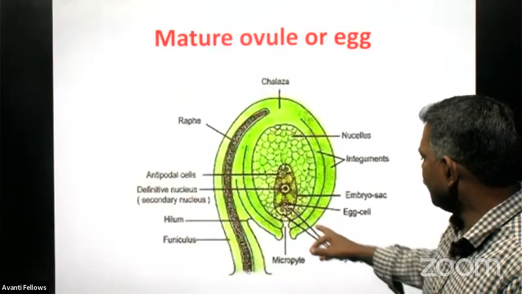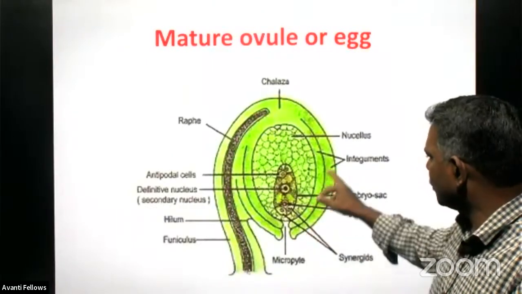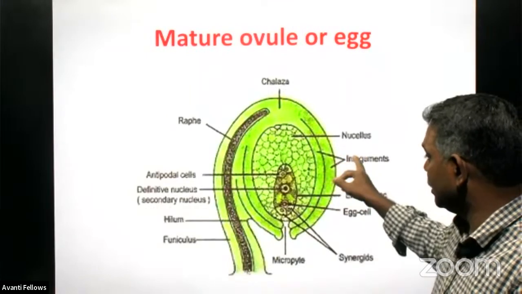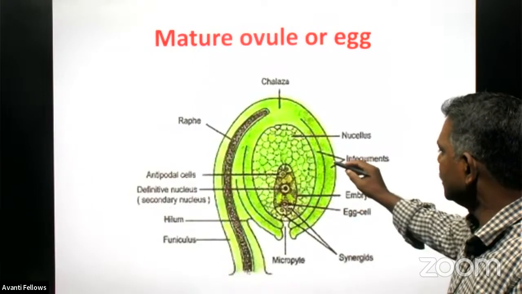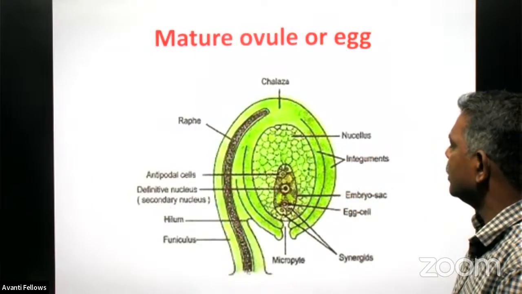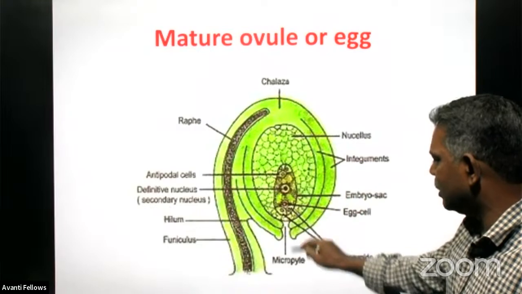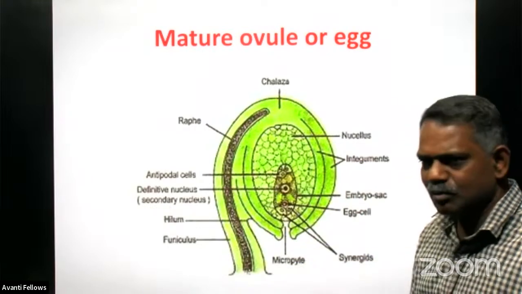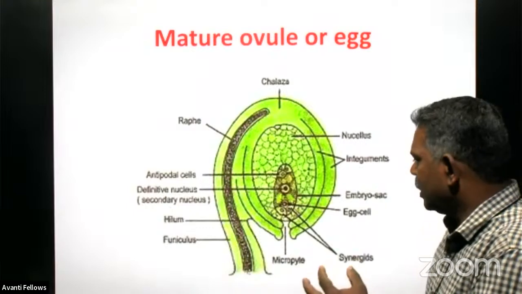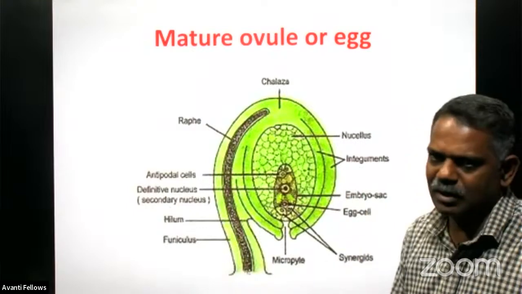Then here we can find there are two integuments for protection purposes. This is one layer. This is another layer. There are two integuments, leaving a small gap here, and it is called what? The micropyle. The micropyle is a small aperture, a small opening where there is no integument cover, right?